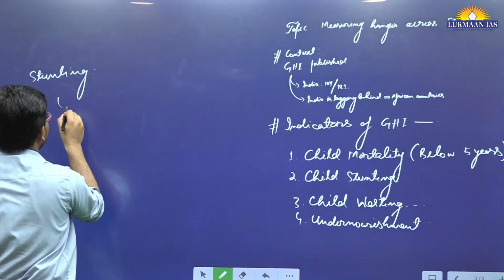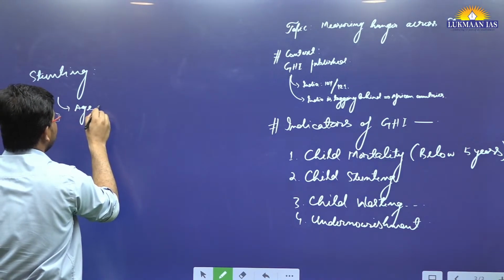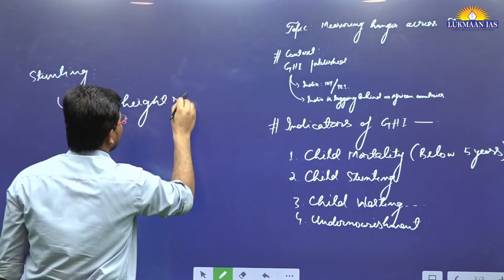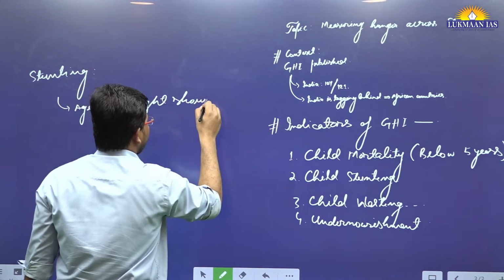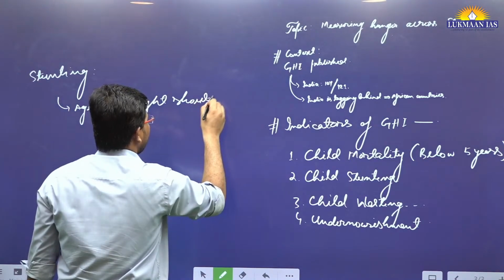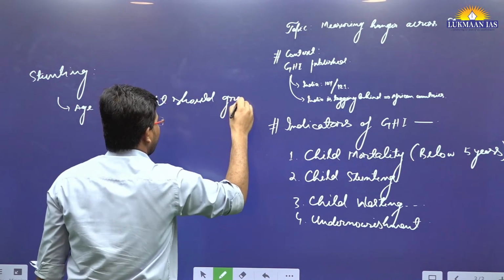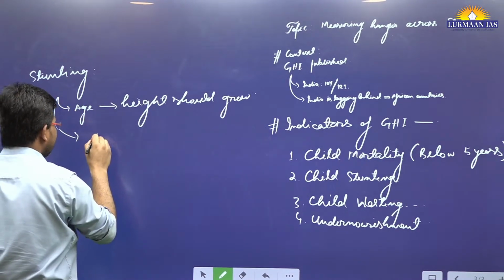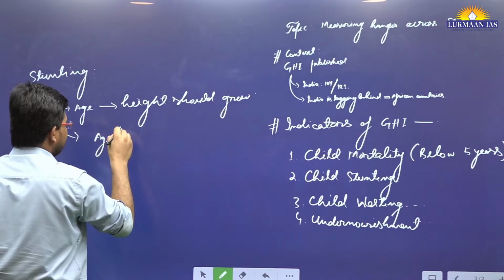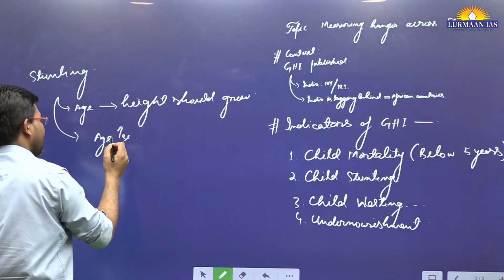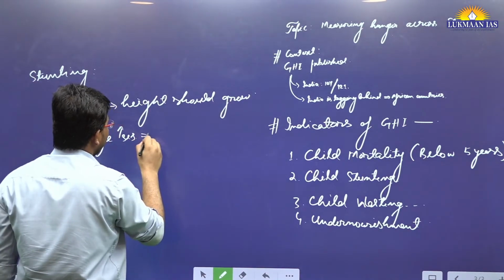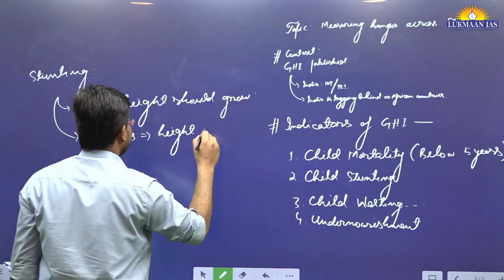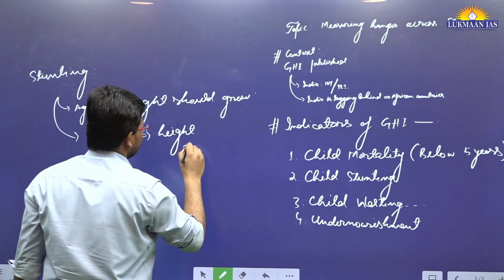However, a child who is stunted, his age goes up, but his height does not increase much.